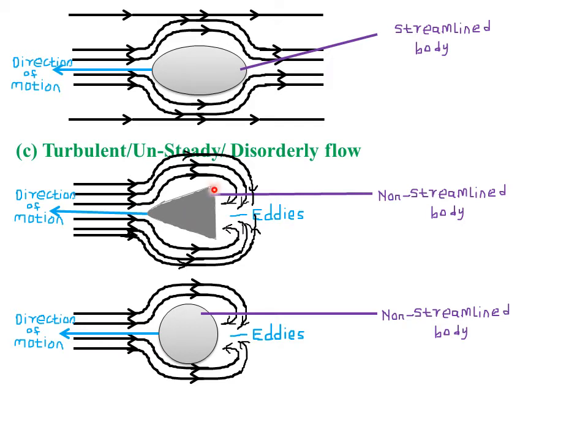So non-streamlined bodies will always be defined by very sharp edges, as opposed to streamlined bodies which have very smooth edges that allow continuous transition of the fluid or offer very less resistance to the flow of the fluid. So for non-streamlined bodies, we'll always have some sharp edges which offer very high resistance to the flow of that particular fluid.